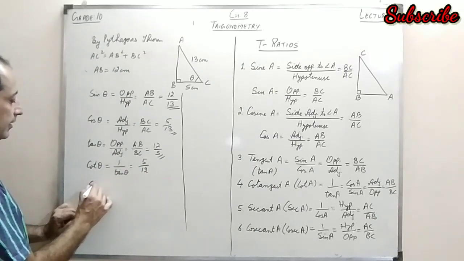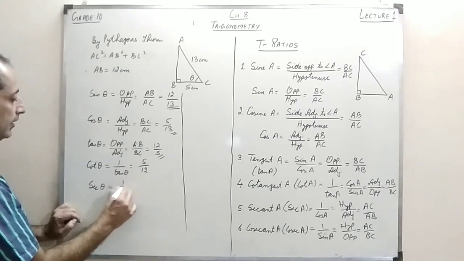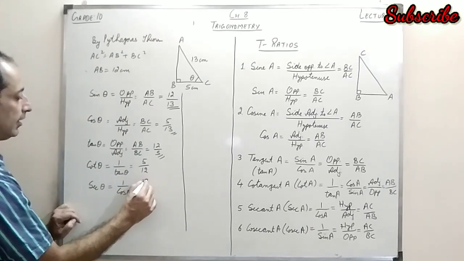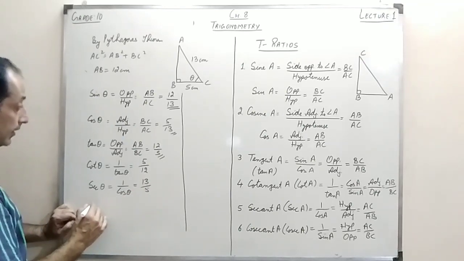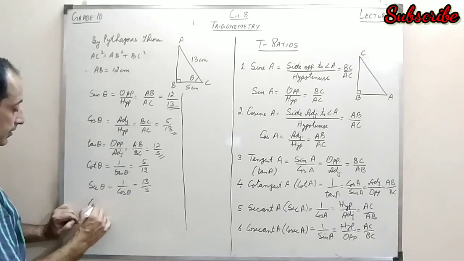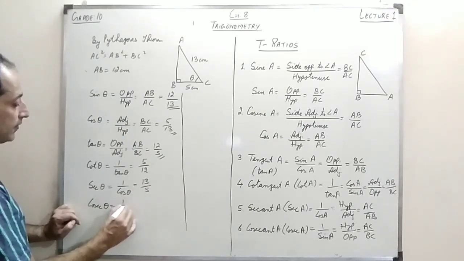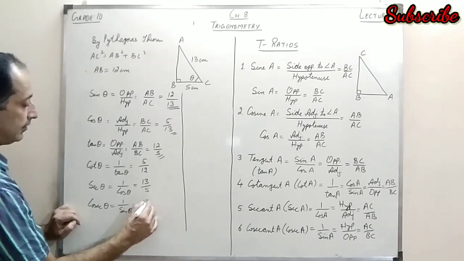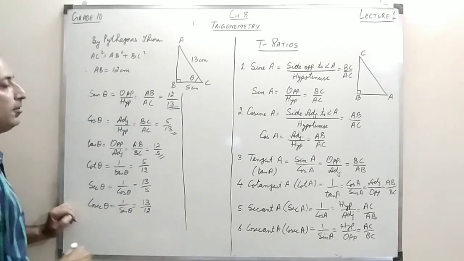Then we talk about secant theta. It is 1 by cos theta. I get the value as 13 by 5. Then I have cosec theta. That is the reciprocal of sin theta. And I get the value as 13 by 12.